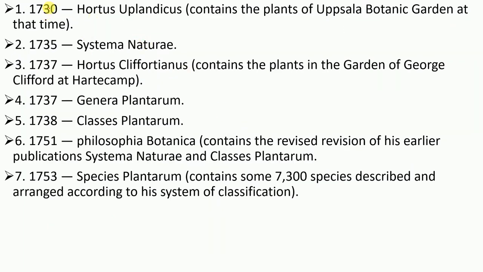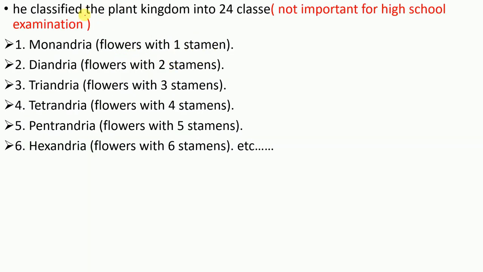But here you can pause the video and get more information about the book written by Carolus Linnaeus. Actually, he classified the plant kingdom into 24 classes, like flower with one stamen called Monandria, flower with two stamens called Diandria. But again, this is not important for the high school examination, right?